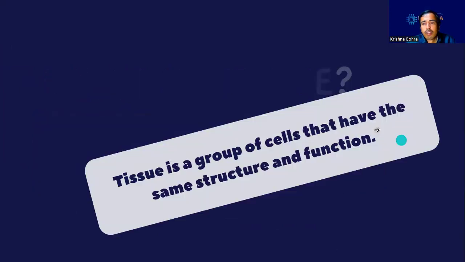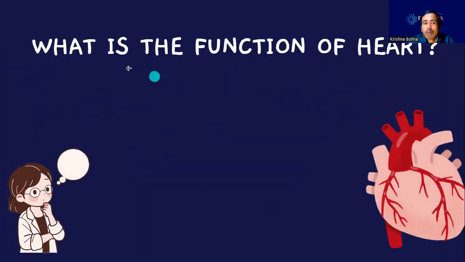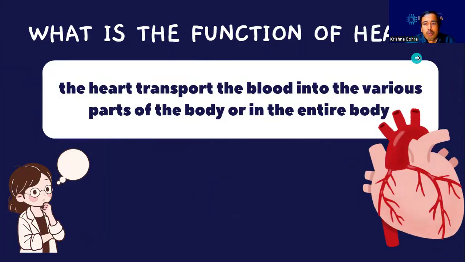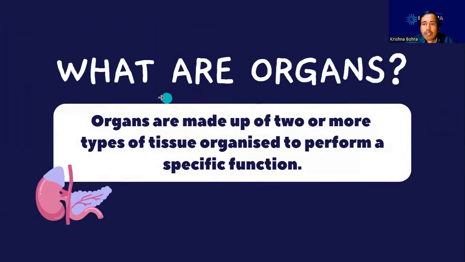Now again a question for you: what is the function of the human heart? Think about it. Now I suppose you have answered it correctly. The correct answer is the human heart transports the blood into various parts of our body, or we can say into the entire body. And this particular blood is used in the cells, which carries oxygen and which is necessary for respiration, or we can say indirectly production of energy.